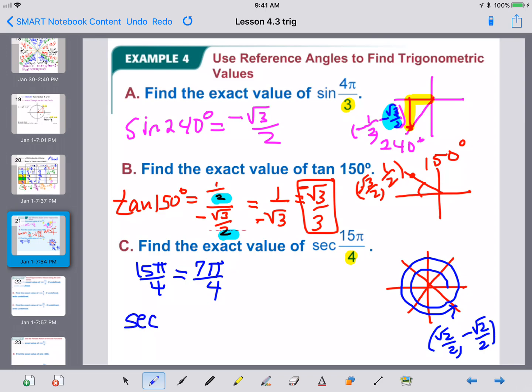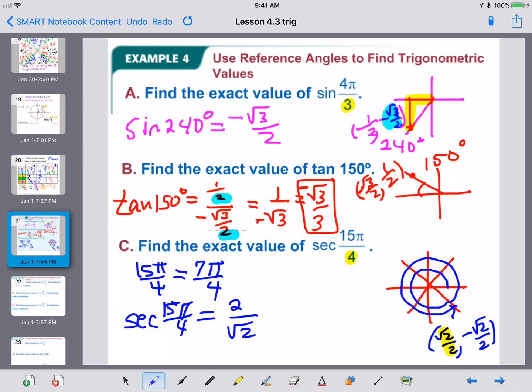So the secant of 15 pi over 4 is the same as the secant of 7 pi over 4. So it is the flip of the cosine. So the cosine would be square root of 2 over 2. Just flip it upside down. It's 1 over that value, or the reciprocal of that value. So put the 2 on the top and the square root of 2 on the bottom.